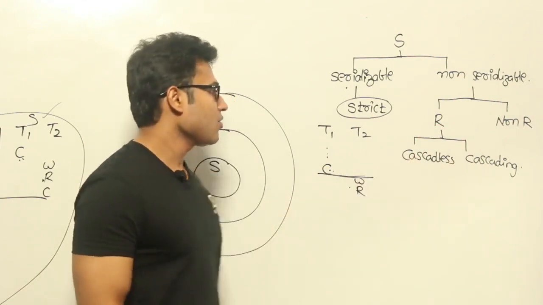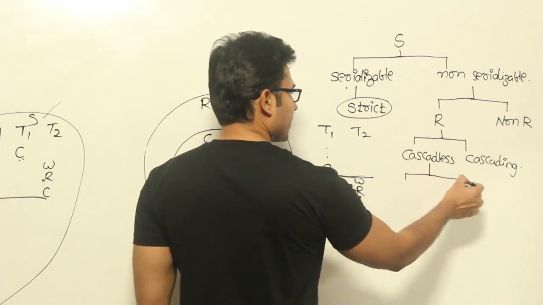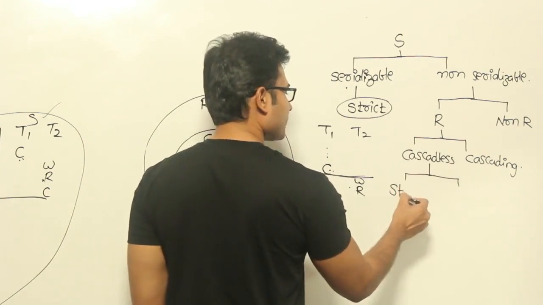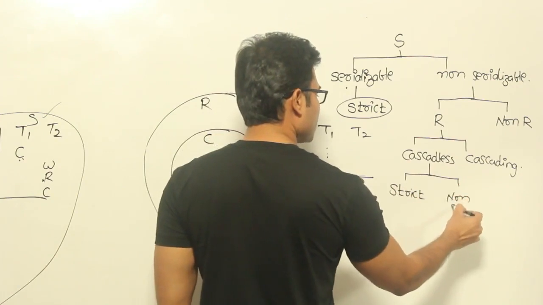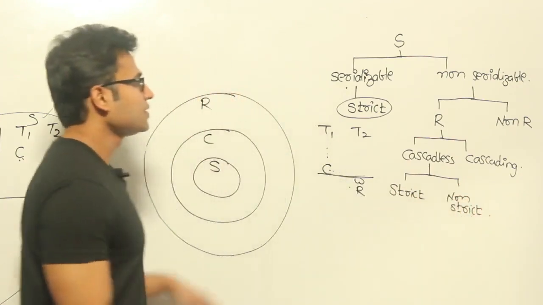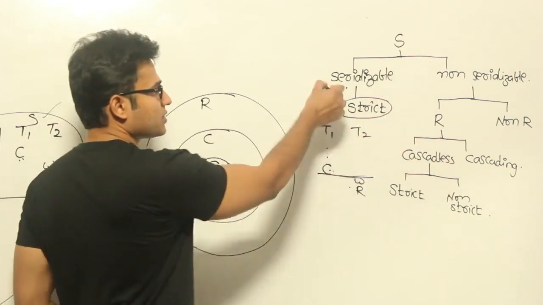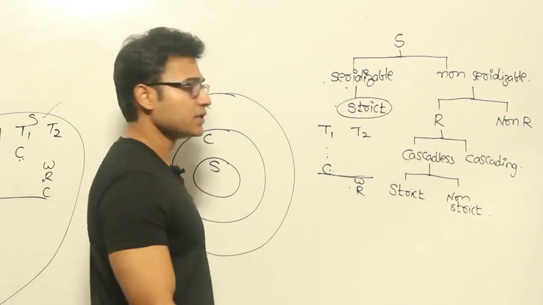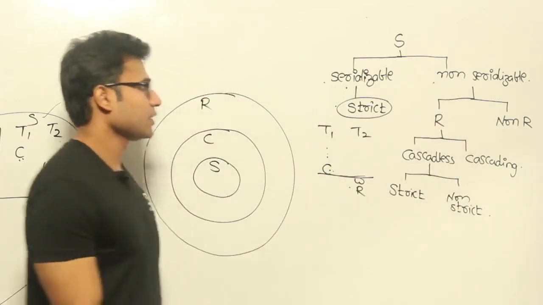And now coming to cascadeless schedules, some of them may be strict and some of them may be non-strict. Got it? So this is the classification for non-serial schedules. In serial schedules they are directly strict, therefore they are everything. In non-serial schedules you are going to get this entire classification.